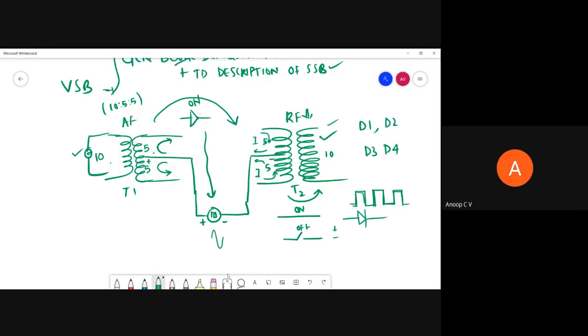It's actually superposition. You have studied the superposition theorem, right? Yes, sir. If you have multiple sources, you consider one at a time, find the individual contribution, then add everything. Because these are linear things, they should follow superposition. And one more concept is that the diode switching on and off was replaced with rectangular pulses.